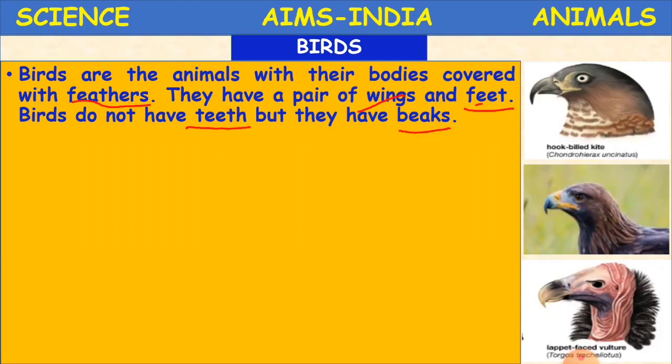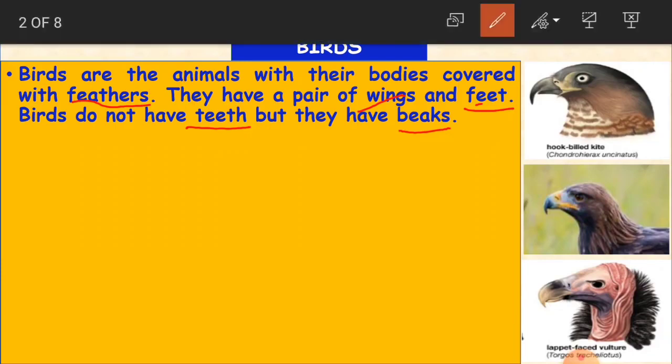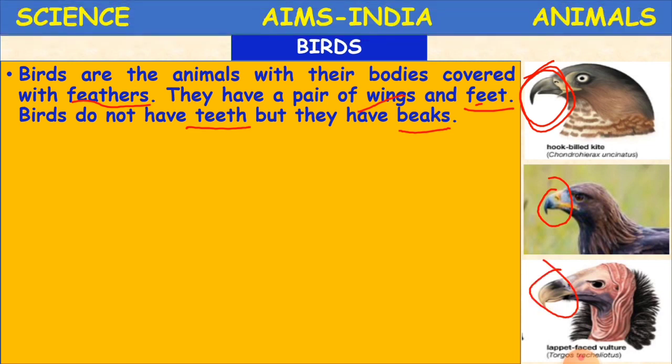If they do not have teeth, then how can they eat? They have beaks. Because of the beaks, they can eat their food. Clear children? So this beak works as teeth for them. Can you see here? This part is known as the beak. Birds do not have teeth, but they have beaks.